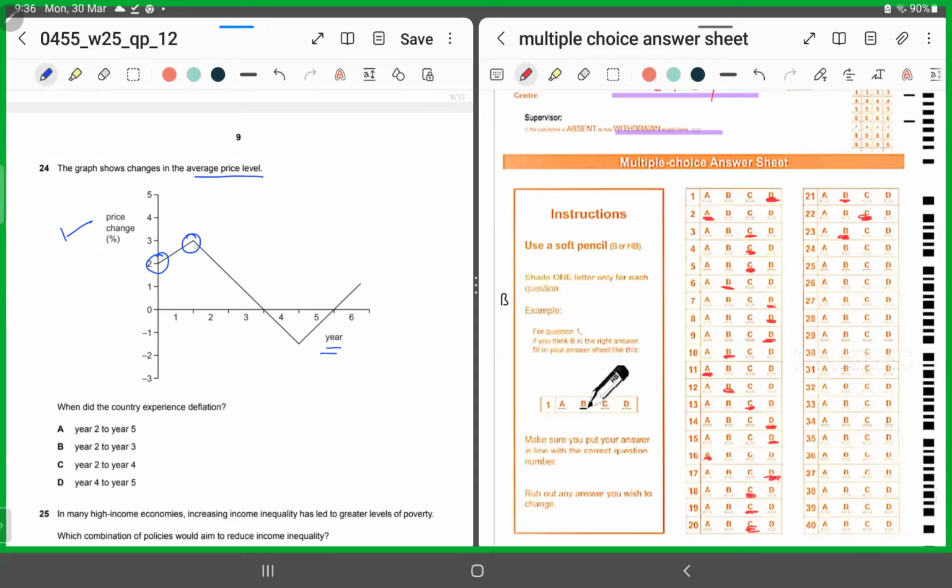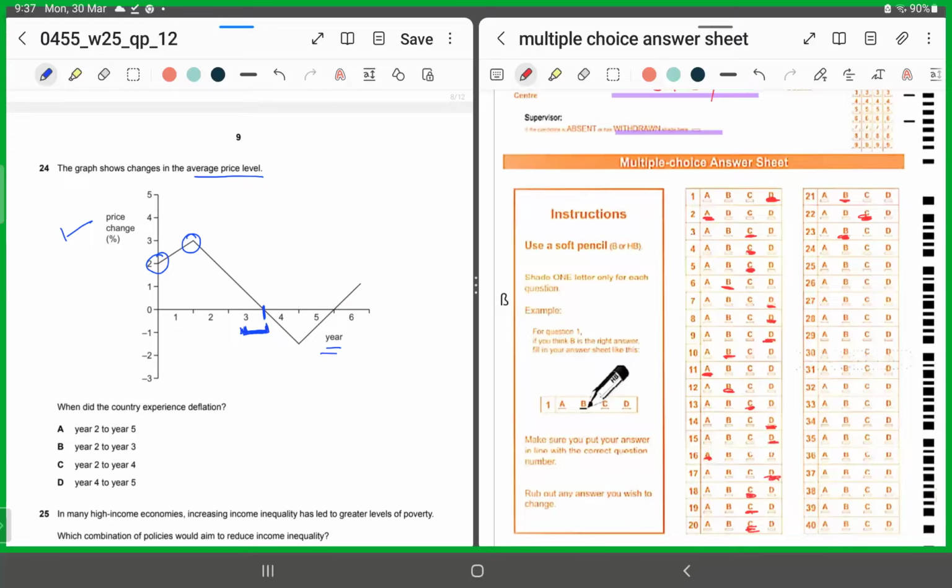Then the rate started falling, but it was still positive after 3.5 years. It was still positive. So up till year 3.5, inflation was still rising, right?